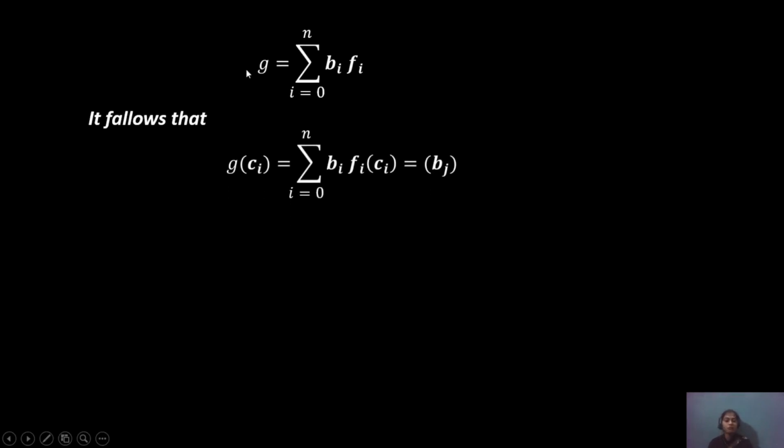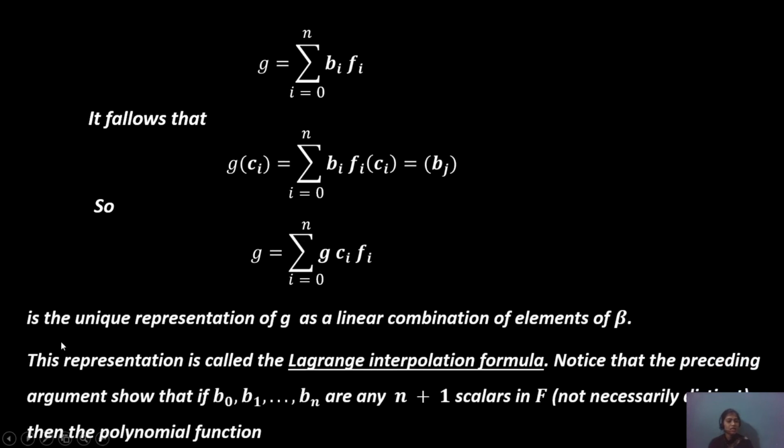If we evaluate at c_j, both the left-hand side and right-hand side give g(c_j) equals the summation of b_i f_i(c_j), which equals b_j. So g equals the summation of g(c_i) f_i. This is the required representation of g as a linear combination of the elements of beta.